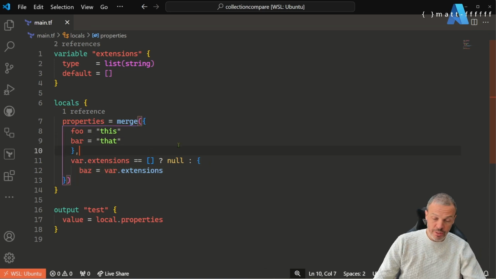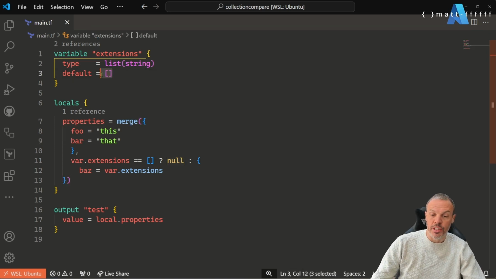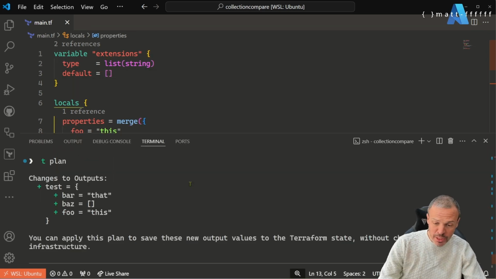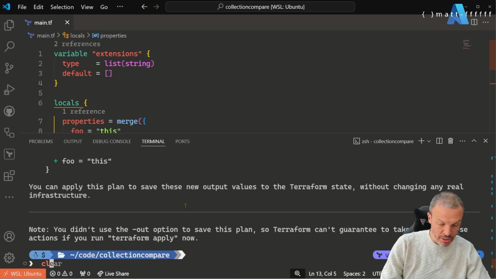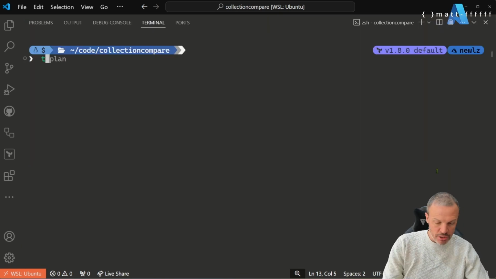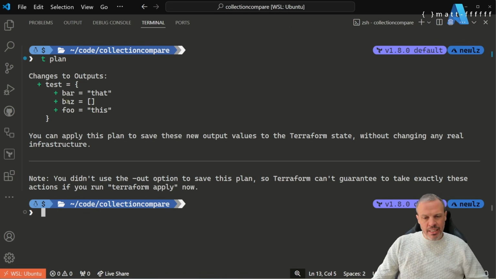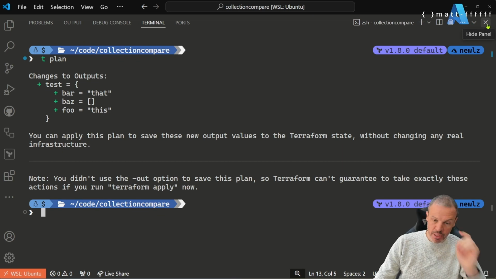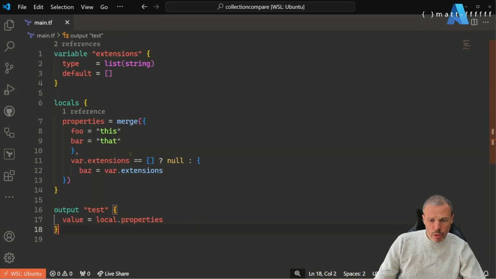So what I want is for it not to include this baz attribute at all when in this configuration that is empty. However, as we know it's going to, and you can see I've just run a Terraform plan before, so if I just do a Terraform plan again, it's actually included that, and I don't want it to, and that actually can be problematic when you're dealing with data. There can be a real difference between null and an empty list, and this would be in JSON, so it'd be an empty list. So what can we do to fix that?